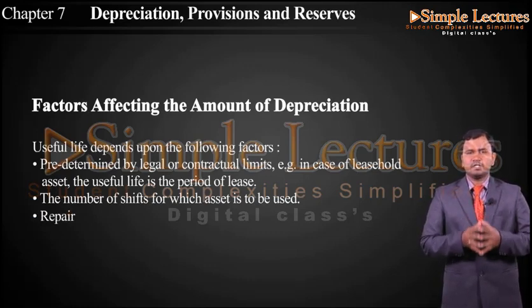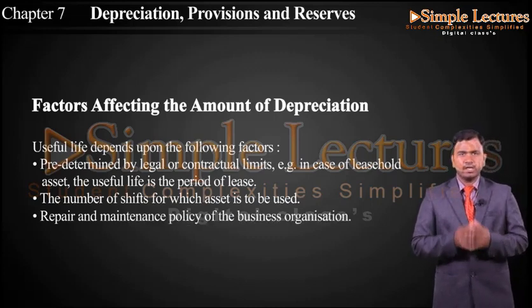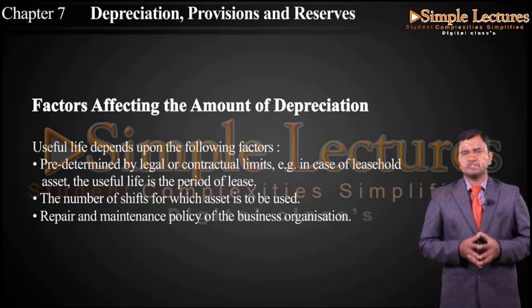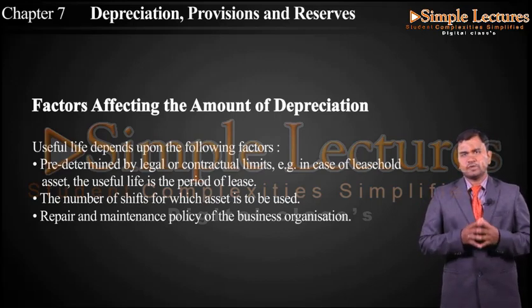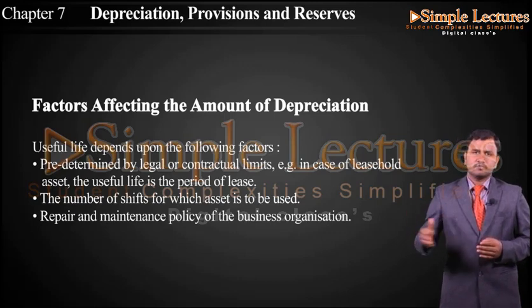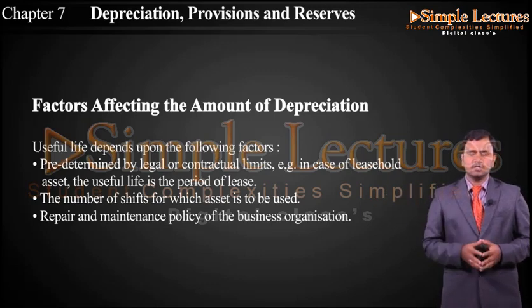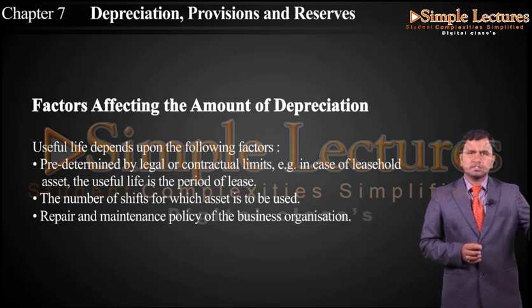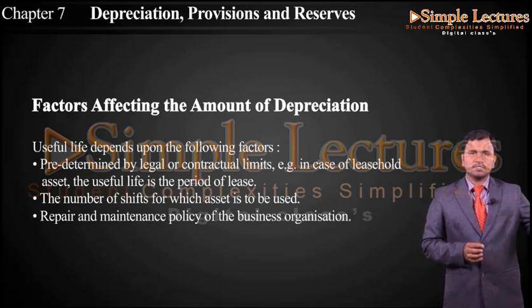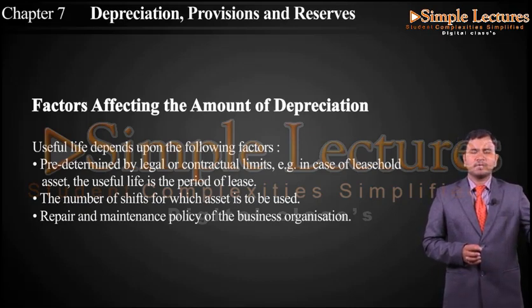Then repair and maintenance policy of the business organization. Again, it depends upon the repairs and maintenance policy of the organization. If the machinery is used for 24 hours, they have to fix the period at which the machinery will be maintained and will have some repairs. For example, if maintenance is kept every 6 months, then every 6 months the machinery will be checked for what repairs have to be done and it will be maintained properly.